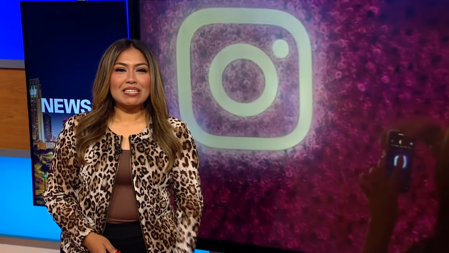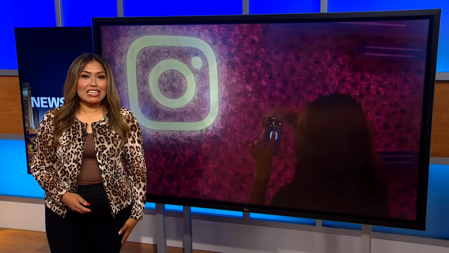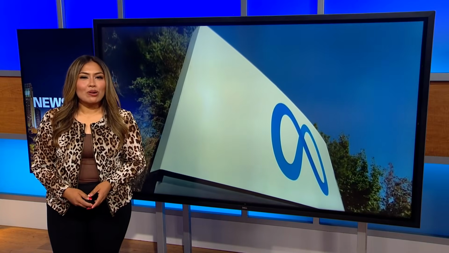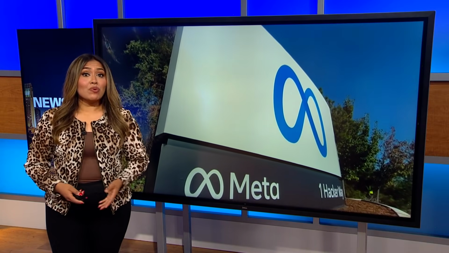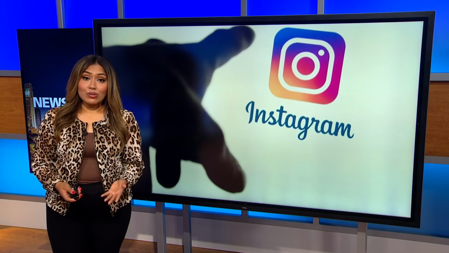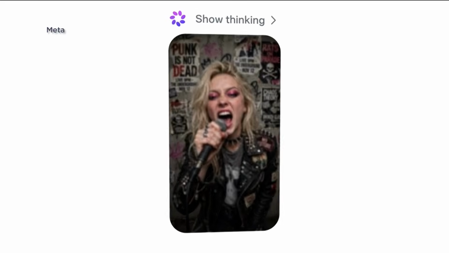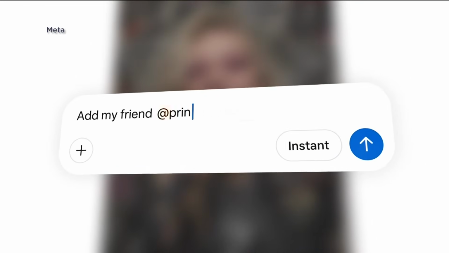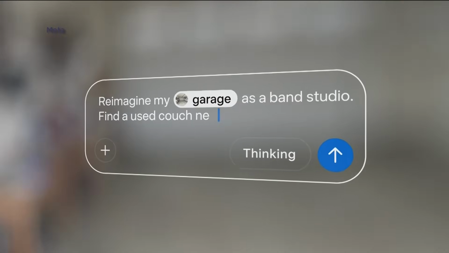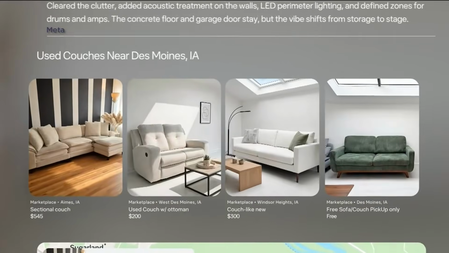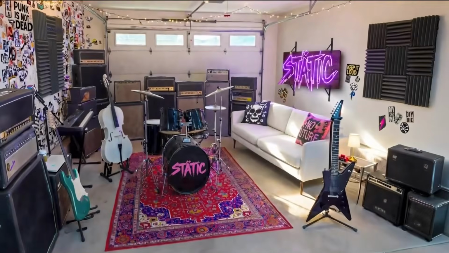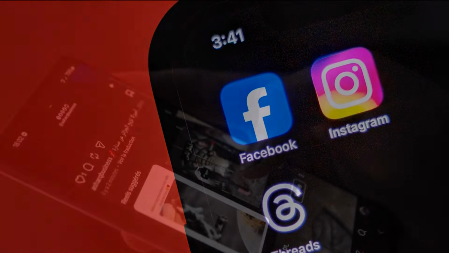Esmeralda. Well, this feature let people generate images by simply tagging public Instagram accounts as references, but that quickly sparked privacy concerns. Today, Meta removed the feature, saying it listened to user feedback. Muse Image is Meta's latest AI tool, giving users the ability to create new images by combining photos or using prompts. I spoke with cybersecurity expert Nicholas Behar to better understand this feature.